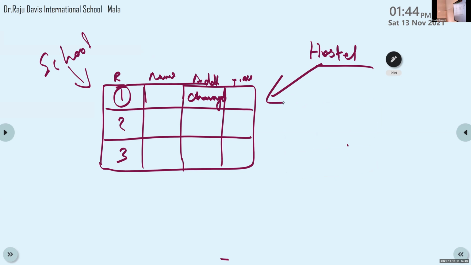So we can avoid this duplication of data. We can use a single table for school and also for hostel. Is that concept clear?